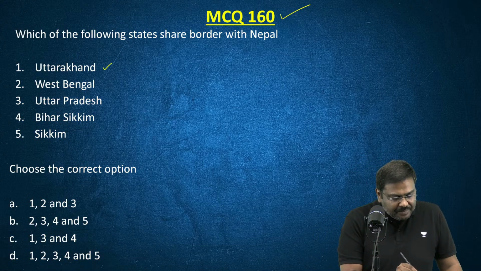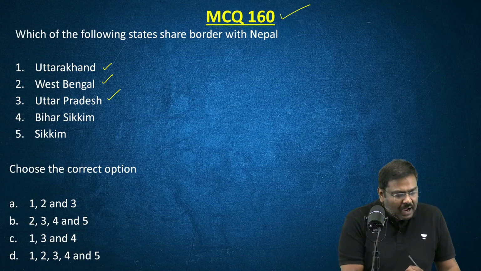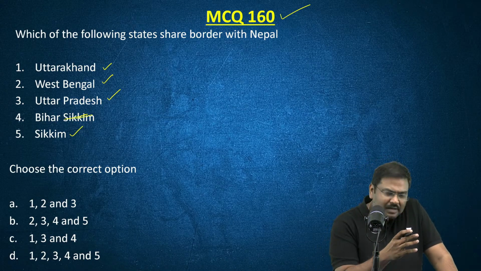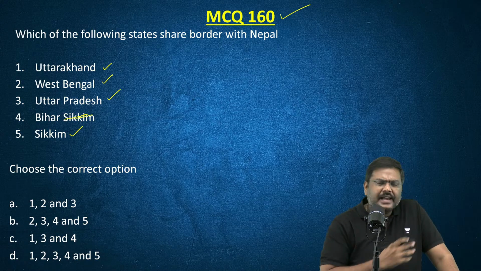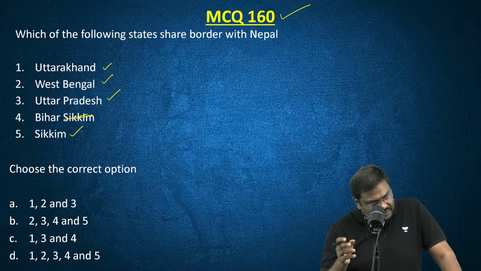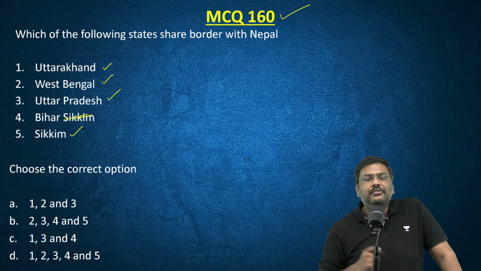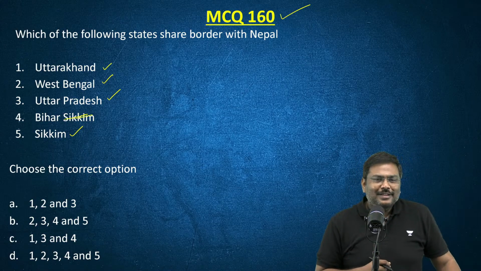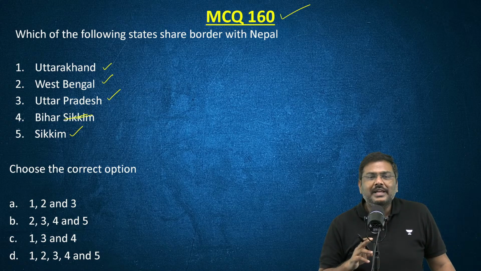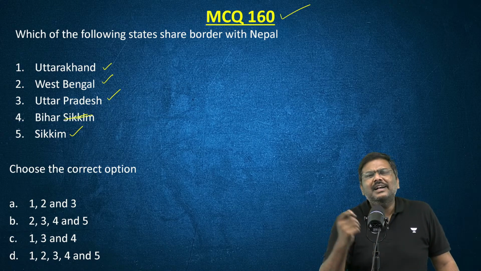Uttarakhand, West Bengal, Uttar Pradesh, Bihar and Sikkim. Which of the options is correct? 1, 2, and 3; 2, 3, 4, and 5; 1, 3, and 4; 1, 2, 3, 4, and 5. So option D, option C, option B. Nobody wants to take option A, by the way. Please, somebody take option A.